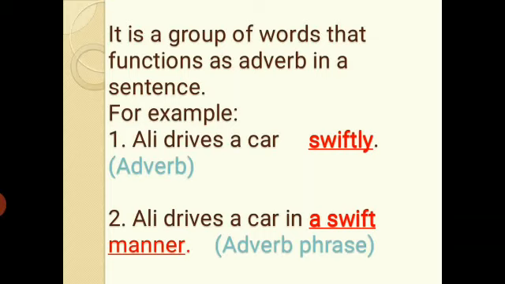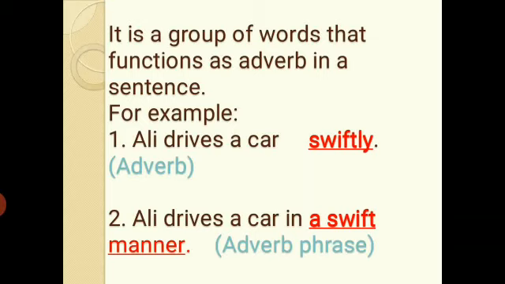An adverb is a word that enhances the meaning of a verb, adjective, or another adverb. So it means that an adverb phrase is a group of words that functions as an adverb. It would qualify the meaning of an adjective, verb, or another adverb.